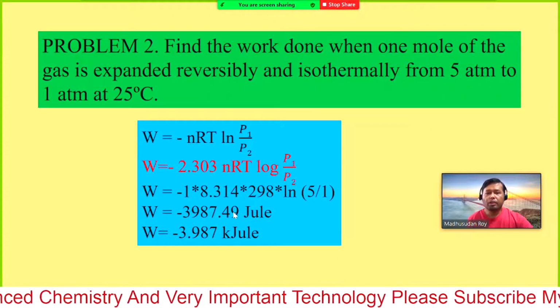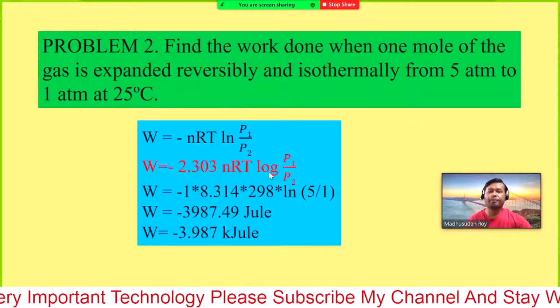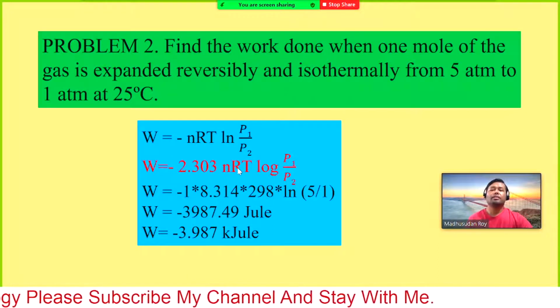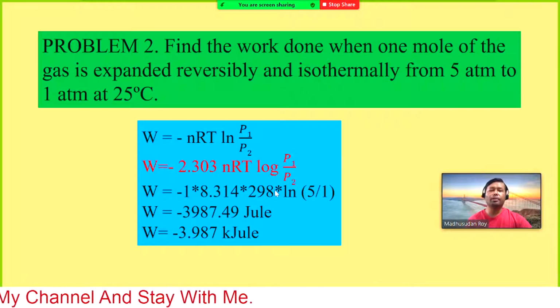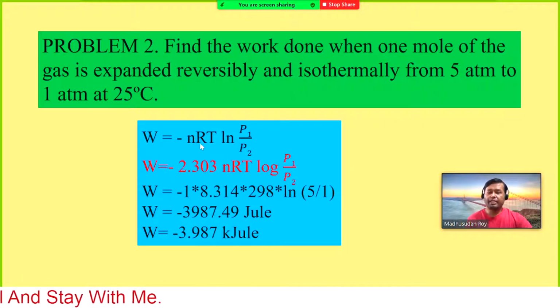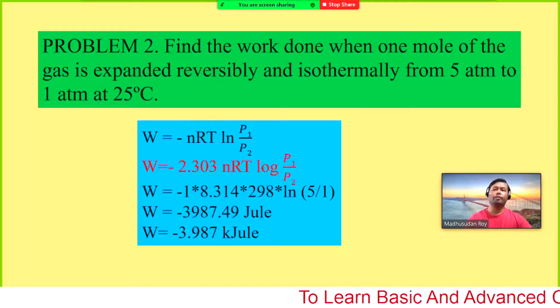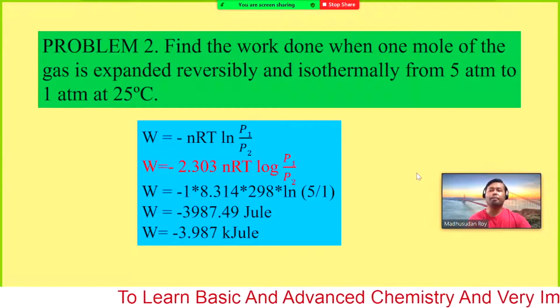So you can check from this formula also. If you put 2.303 nRT log P1 by P2 or minus nRT ln P1 by P2, you will get the same result, because both are in the same form, just we are converting ln to log. So that will be perfect. So this is the mathematical problem, that will be very simple.